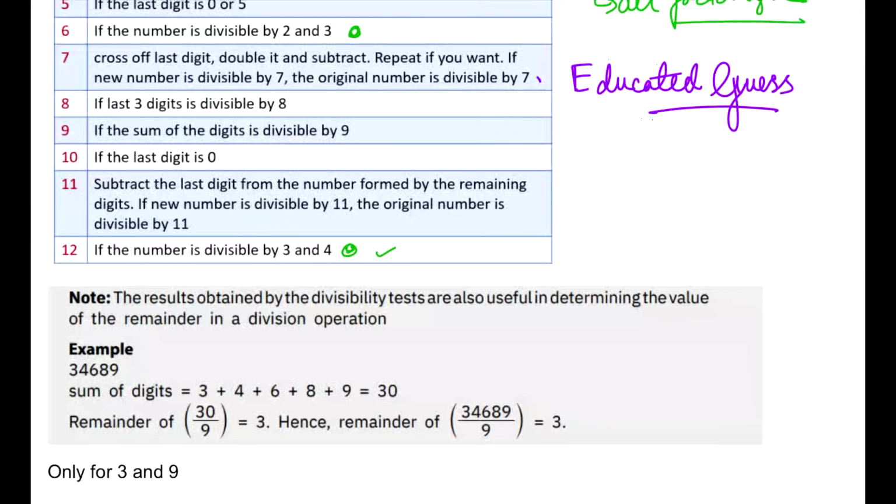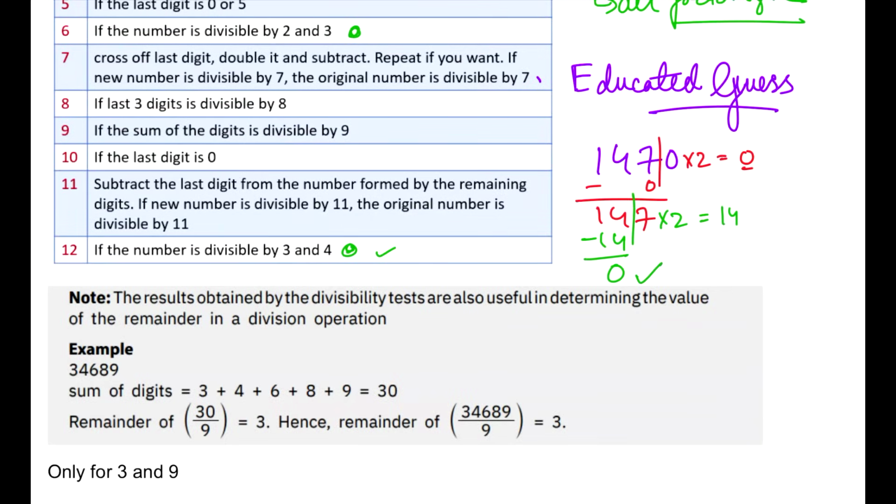So the rule for 7 is that if I take a number, let's say 1470, ये तो मैंने बिल्कुल basic सा number लिया है, the number which is divisible by 7, but then the rule is that you take the last digit, double it, and whatever comes in, subtract it from the remaining digits. Whatever is left out, if you know that this number is falling in the table of 7, you can stop at that very moment. But if you don't know, you can still continue your division. You double it, take out the number and subtract it from the remaining number. So if you get a 0 or any multiple of 7, then the number which you started with earlier would be divisible by 7.